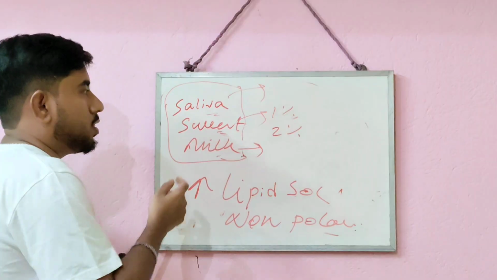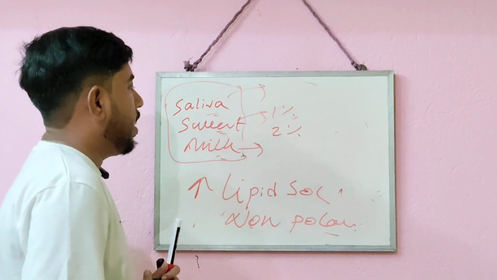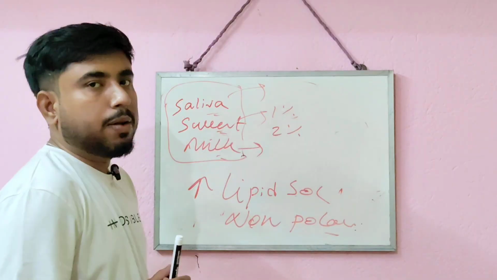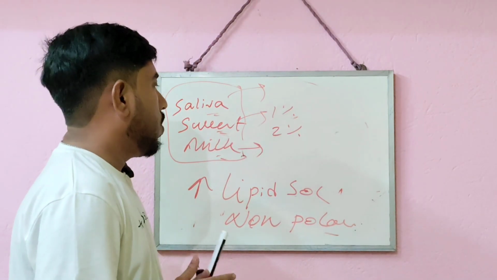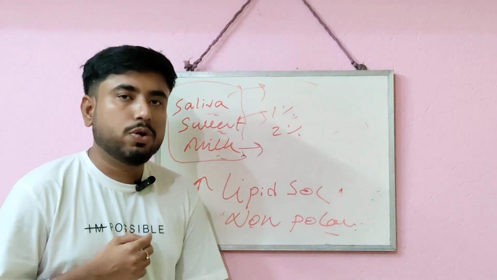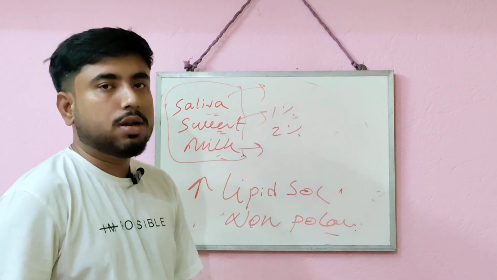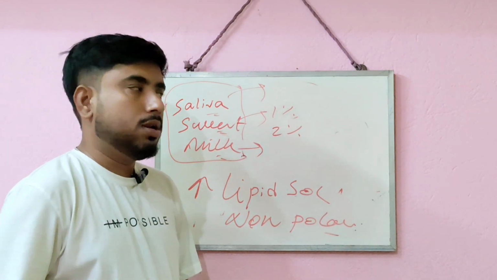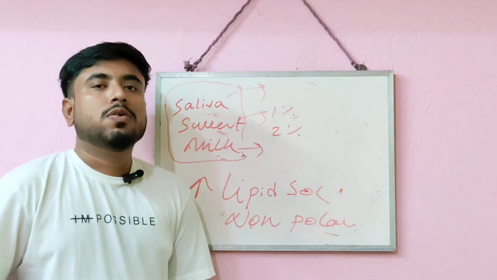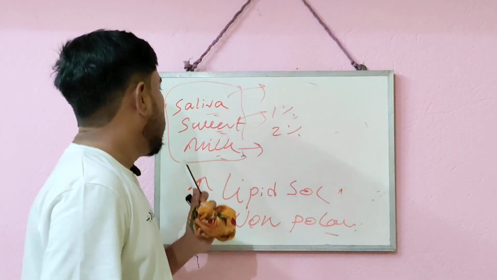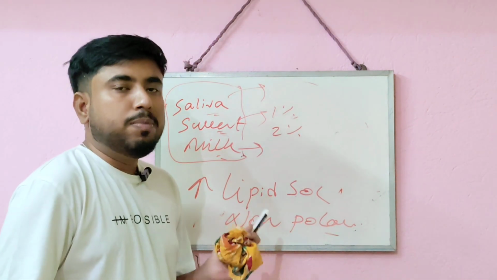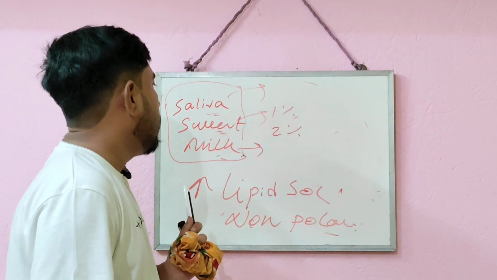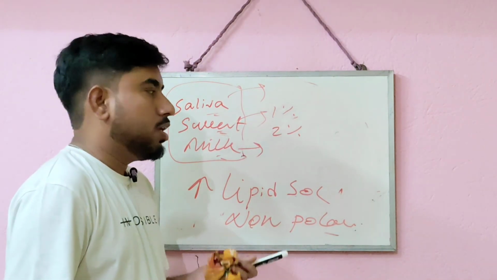So all these things are routes of elimination. All these routes are very important, because whatever we inhale or administer should be excreted out so that it can't cause any toxicity. These routes, as I told, are feces, urine, saliva, sweat, milk, bile, etc. All these routes are important for the elimination of drugs.